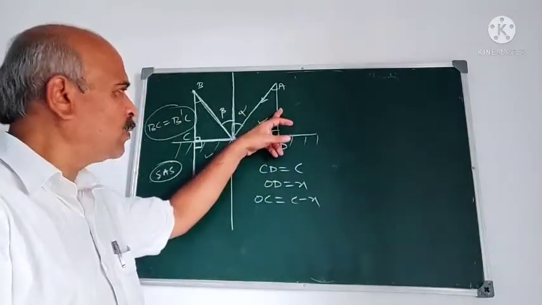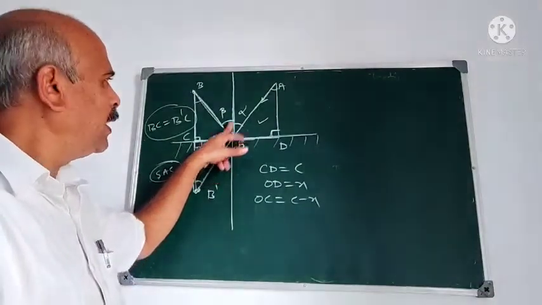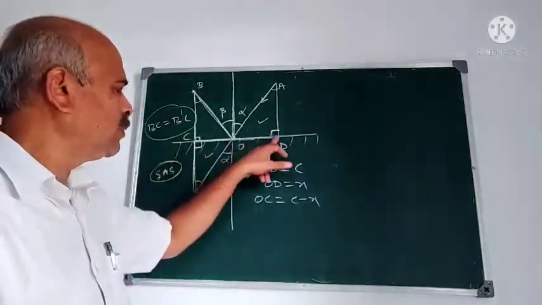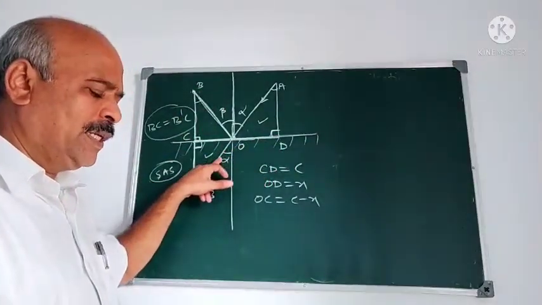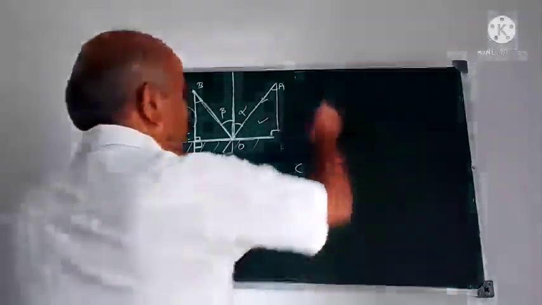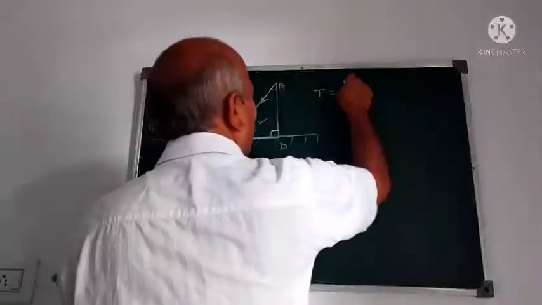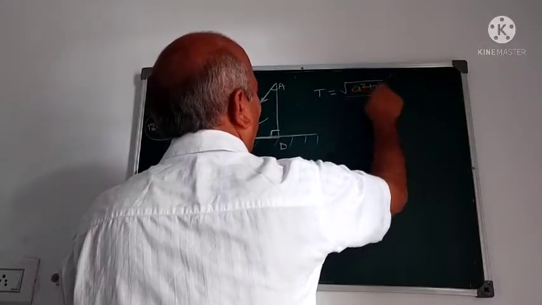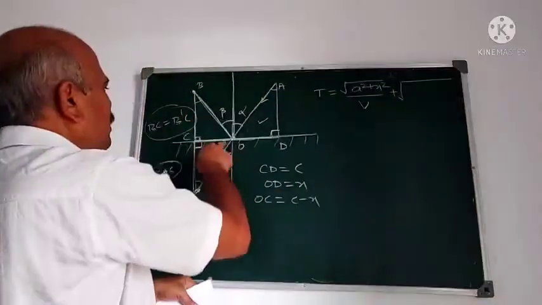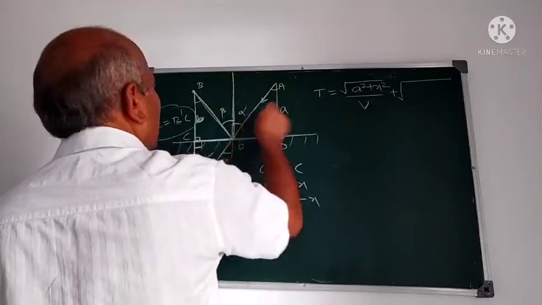Let a light ray travel from A to B. CD is the homogeneous mirror. O is the point of incidence. Let v be the velocity of the light ray. We start with this. Then t is equal to, time is distance upon velocity. Therefore, root of a square plus x square upon v, plus root of, what is this distance? OB. This is B we have taken. This is B. This is A.